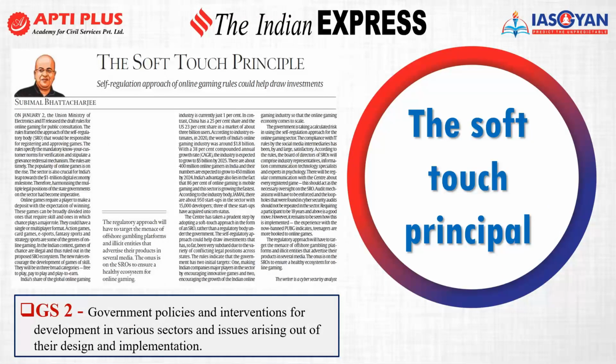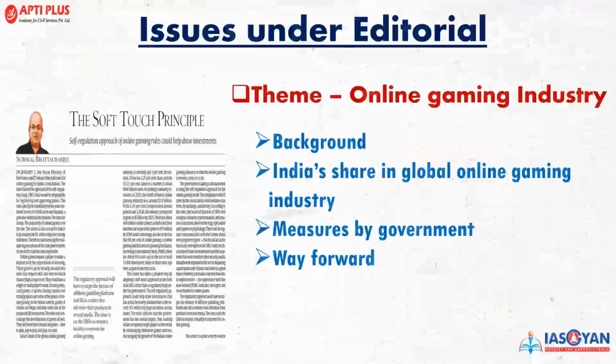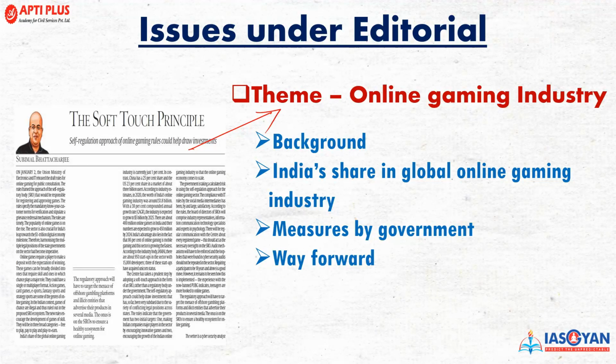The soft touch principle. This is the first editorial from the Indian Express, right? And this is important for General Studies Paper 2, that is, government policies and interventions for the development of various sectors and issues arising from their design and implementation. So what are the issues that I'll be discussing under this editorial? Before that, the theme is the online gaming industry, the background, India's share in the global industry, especially in the online gaming industry, the measures the government has taken, and the way forward.